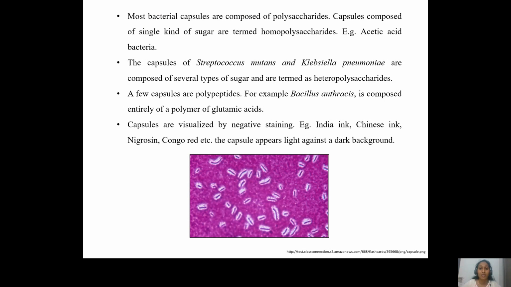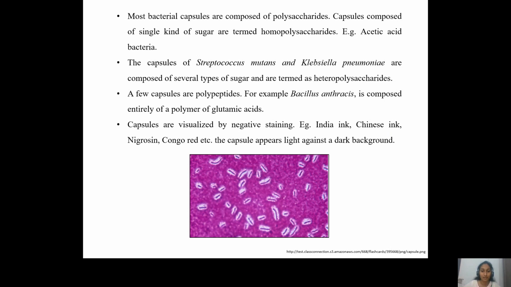And some other microorganisms like Bacillus anthracis, the capsule is made up of polypeptides. So when we want to visualize these capsules, when we want to see if a bacterium contains a capsule or not, the best method is negative staining, wherein we use a dye which does not penetrate into the bacteria, rather it actually colors the surrounding.